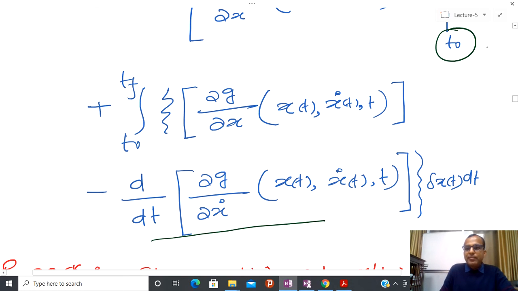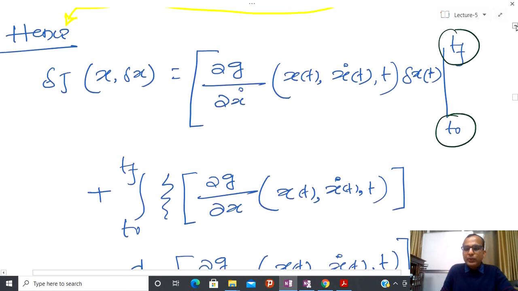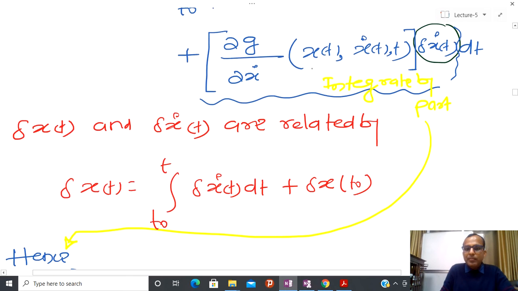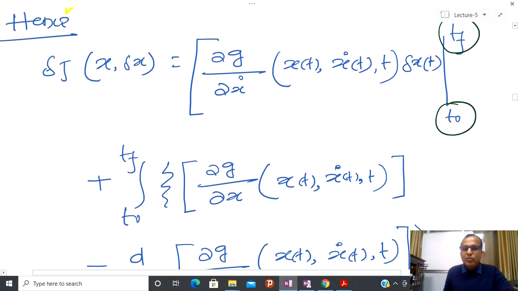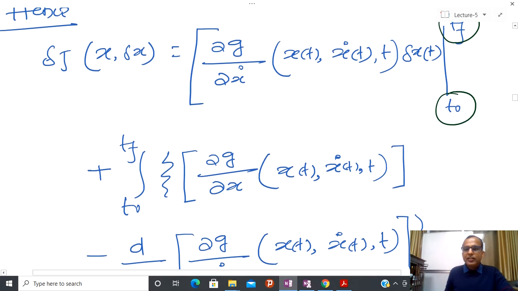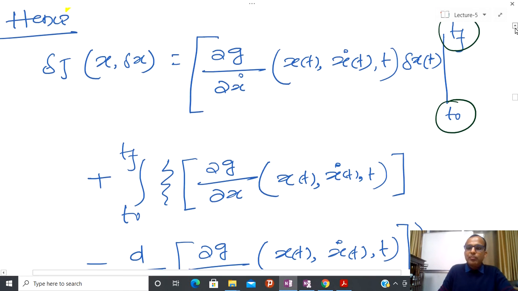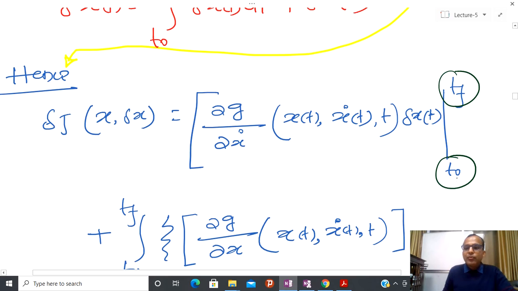I am not going to write this separately. You can assume this part as u and this part as v, and then apply the property of definite integral, or integration by parts, and just recollect it. Now here you can see one more thing, that we know t0 and tf, and here I have delta x(t).